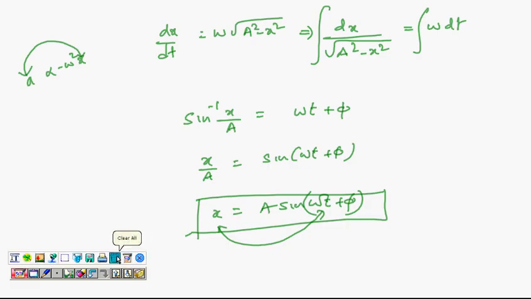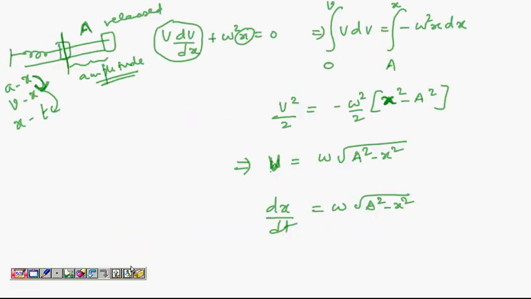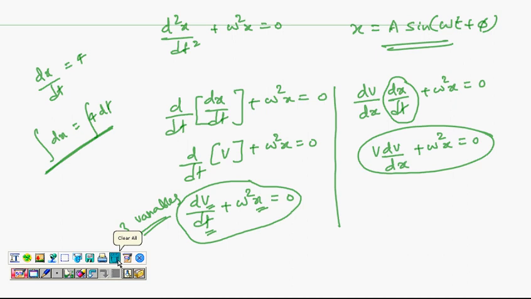Now let's see some interesting things about this solution. We had landed up with x equal to a sine omega t plus phi. Let's see what all the terms involved here are. x is the displacement or position, whatever it is.